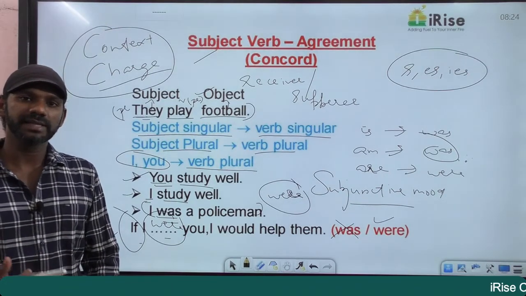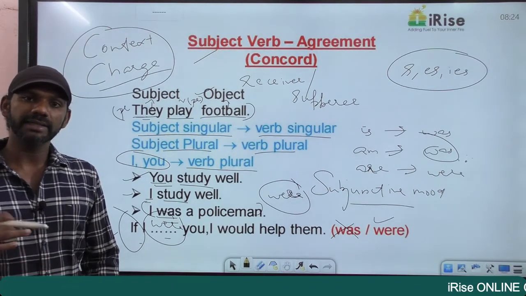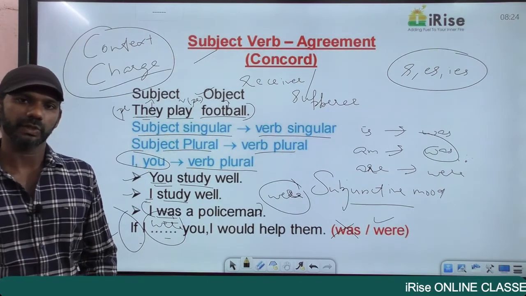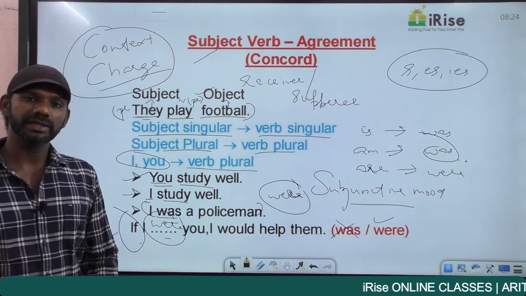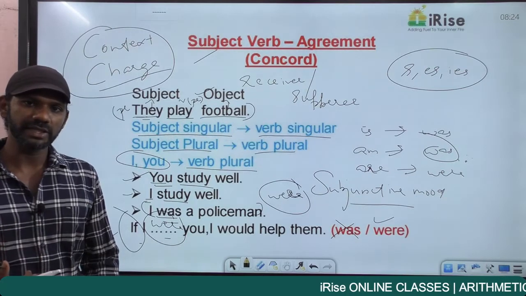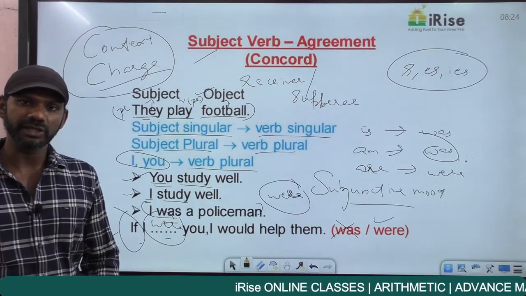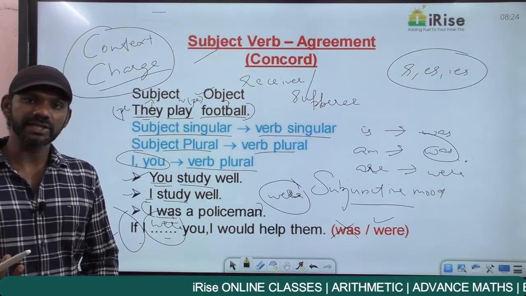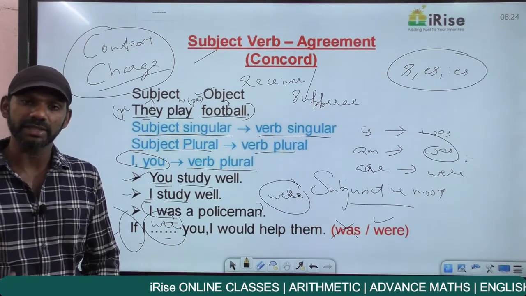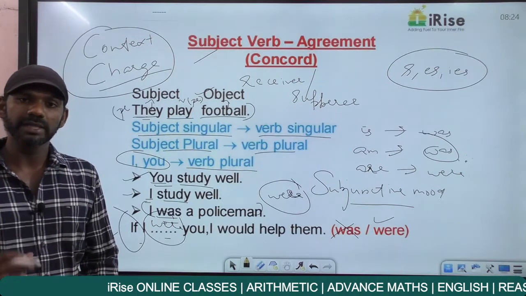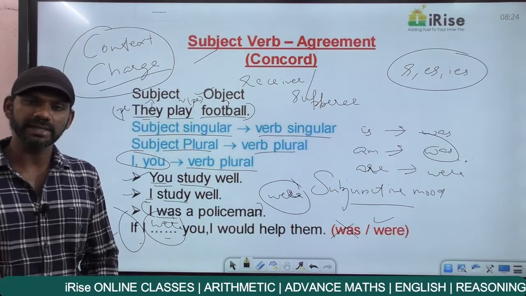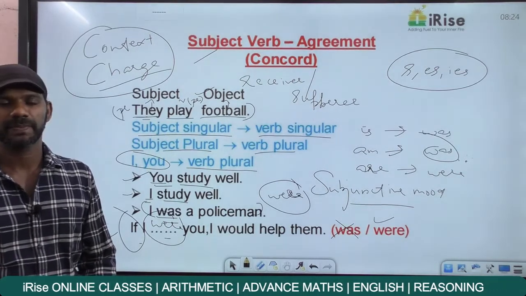What if I frame it this way? "If I dash a teacher, I would teach you." From this statement, am I a teacher? No. If I dash a teacher means I am not a teacher. I am imagining myself as a teacher or I wish to be a teacher. So this statement is in the subjunctive mode. So it must be "If I were a teacher, I would teach you."